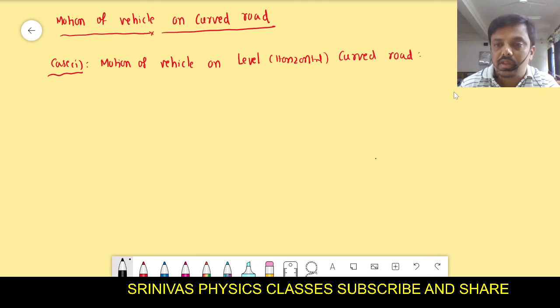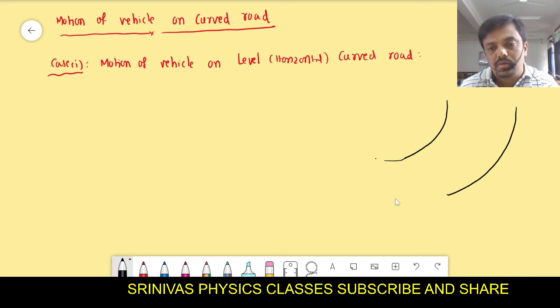Let us consider the curved road. This is the curved road, and the vehicle starts to move. This curve is a part of a circle.